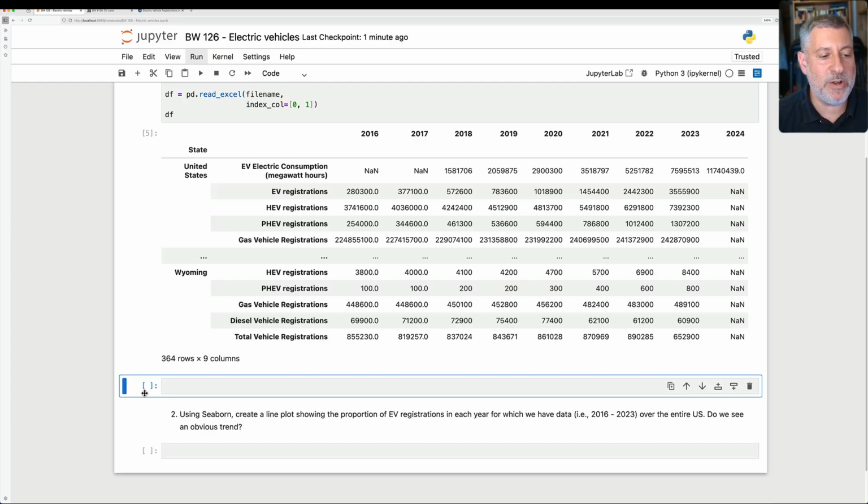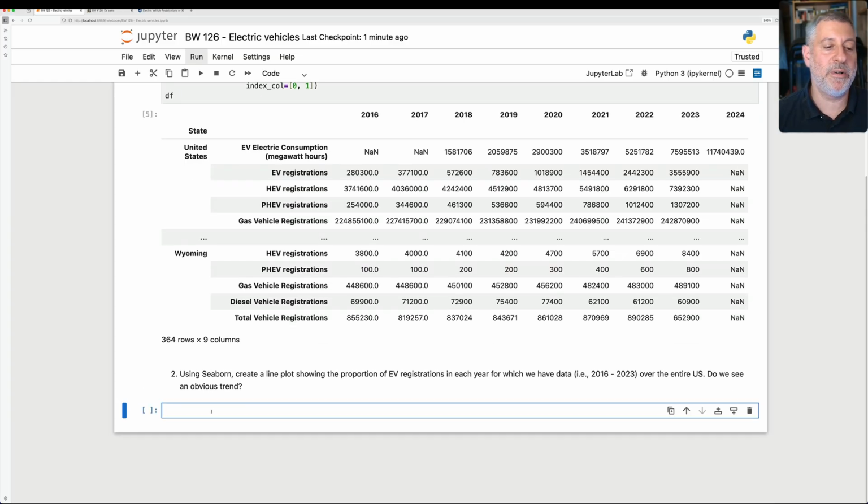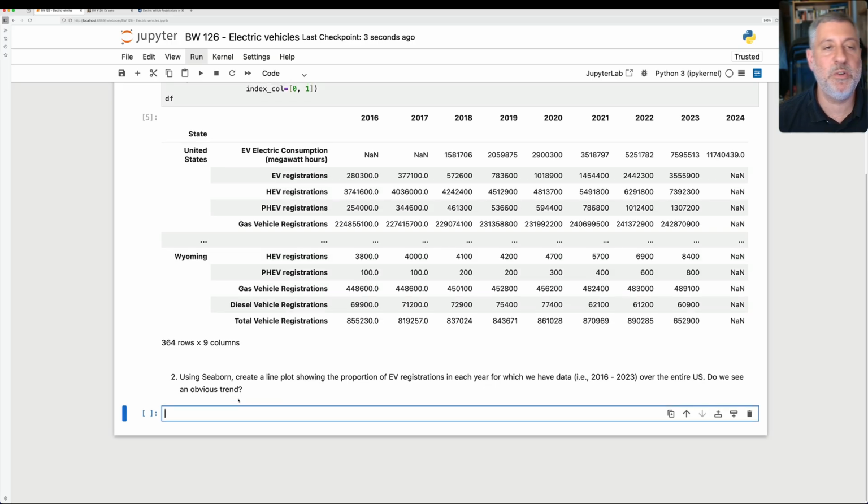And indeed, our second question here is, using Seaborn, create a line plot showing the proportion of EV registrations each year for which we have data. So that's 2016 through 2023, okay, for the entire US. So how are we going to do this?